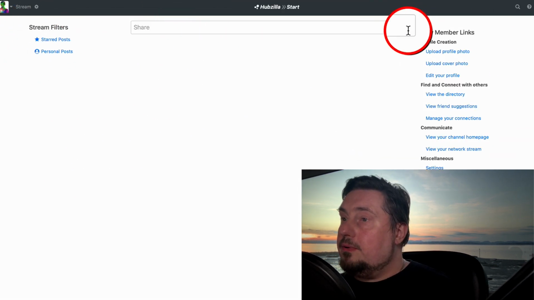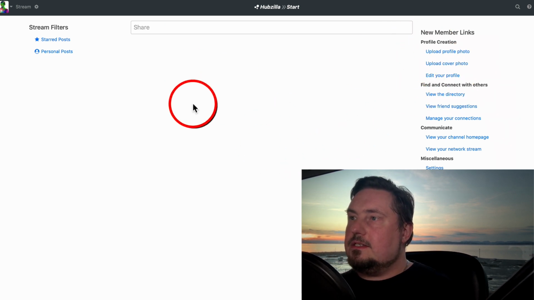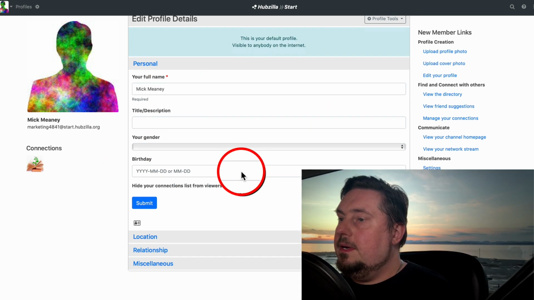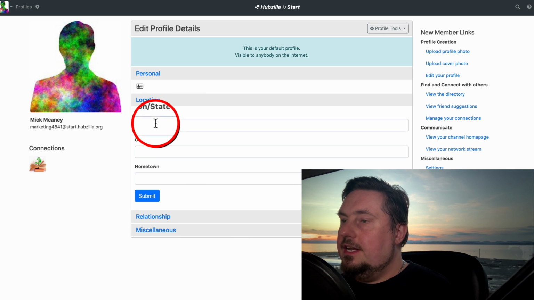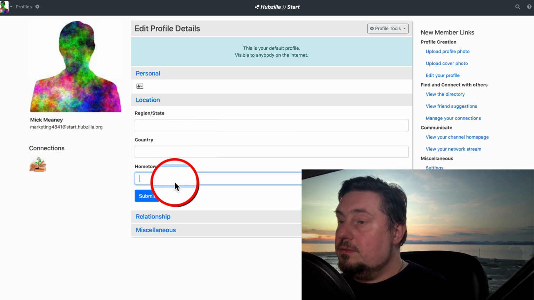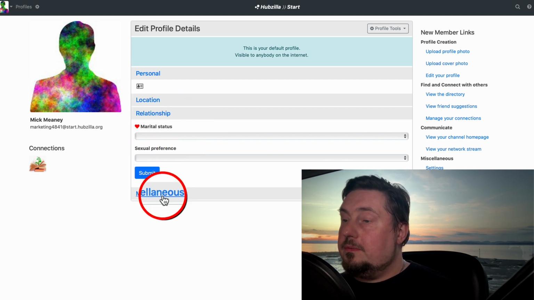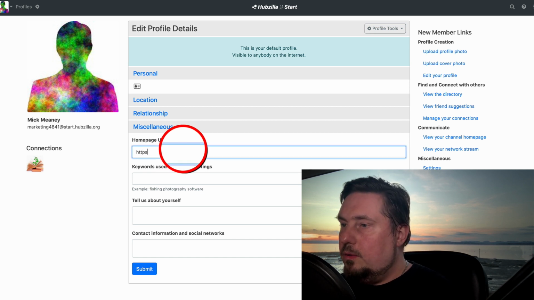So here we are on my profile. Now let's go to edit your profile, because this is one of the first steps that I believe you will want to do. As soon as you log in, it's going to ask you to fill in this, and I recommend you do. If we go down here, we've got location, relationship, miscellaneous. If we click on location, here we can put in our personal details of where we live. If we go to relationship, we can put in more personal information. But if we go to miscellaneous, here we can put in a website address.